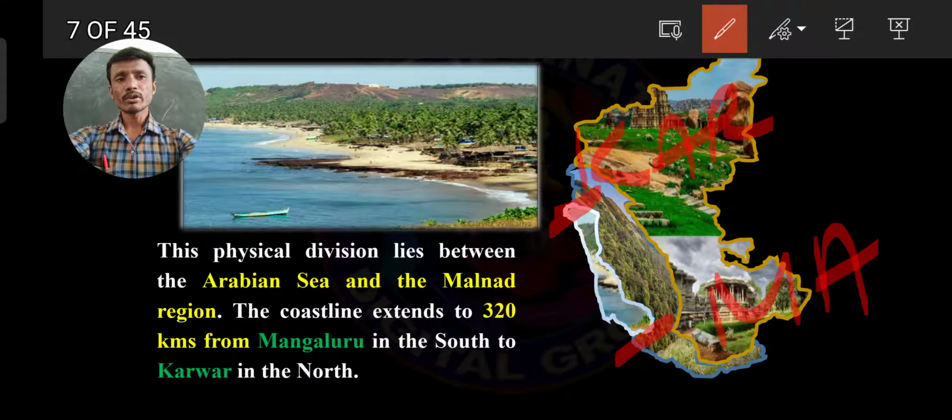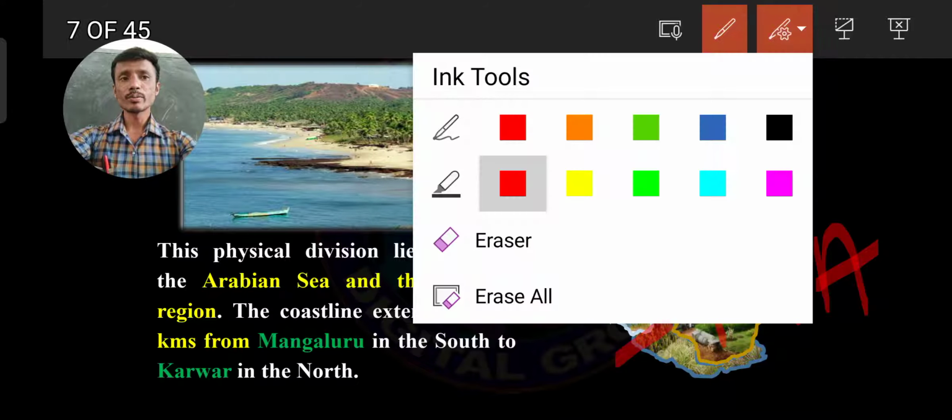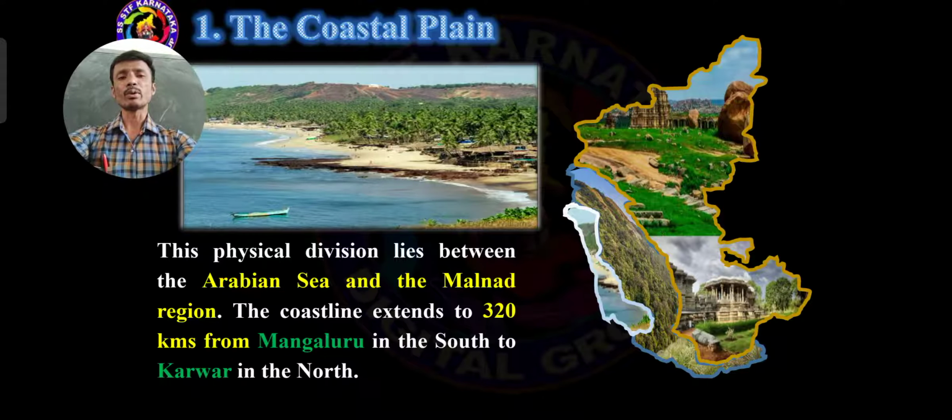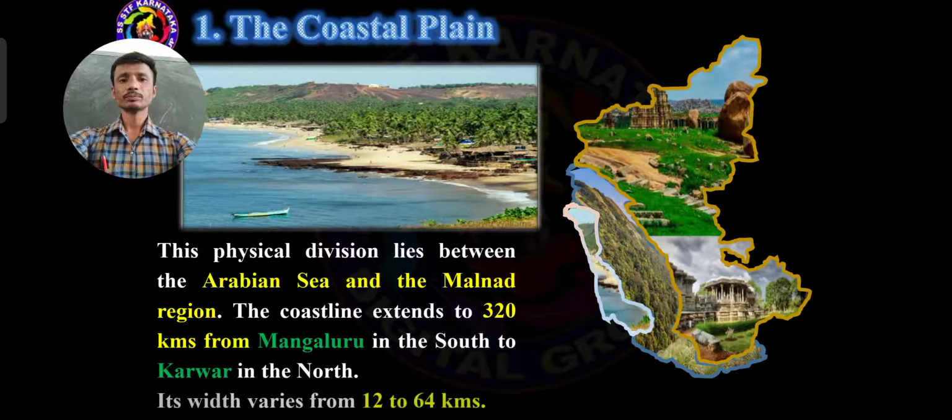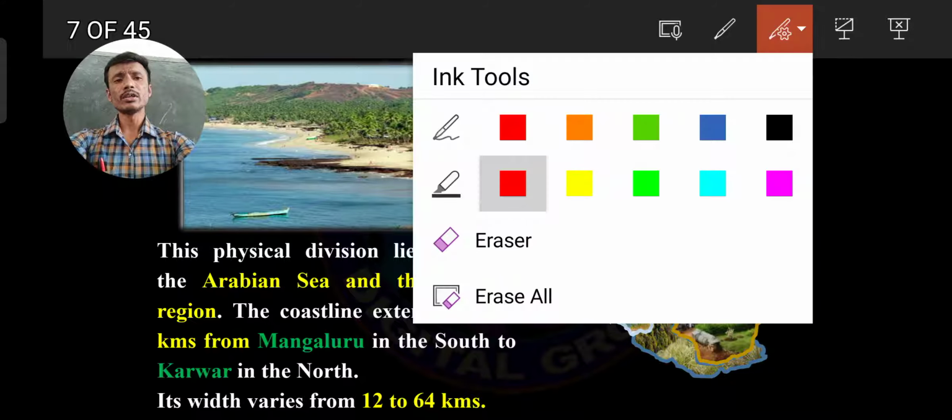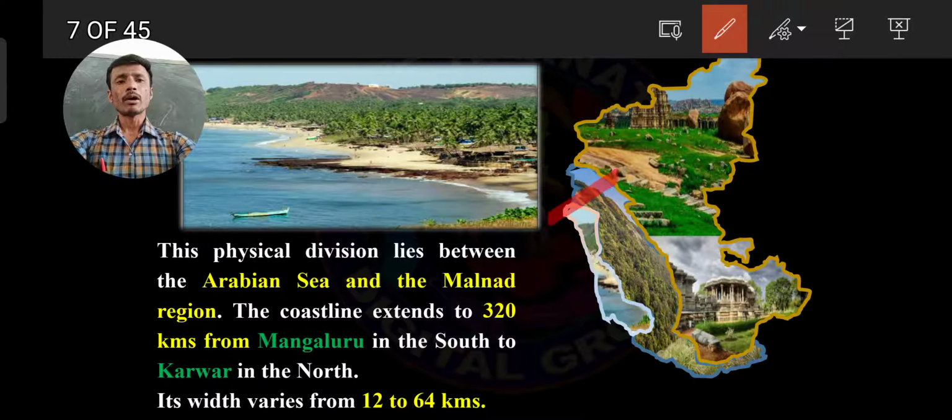Northern part Karwar district, southern part Mangalore district. So you should particularly keep this in your mind. Its width varies from 12 to 64 kilometers. North to south is 320 kilometers.